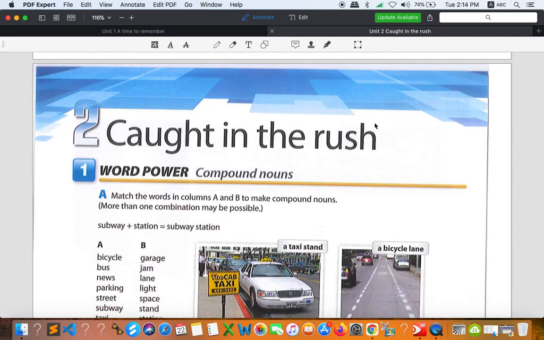So what is it exactly, caught in the rush, everyone? Rush here means rush hour. Rush hour is the time when everybody goes to work, goes to school, goes somewhere at the same time. Whenever there are so many people on the road, the traffic is so bad, right? So when you say caught in the rush, it's like you get stuck in the traffic during rush hour. Okay, just an example.